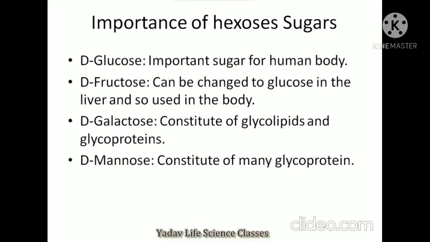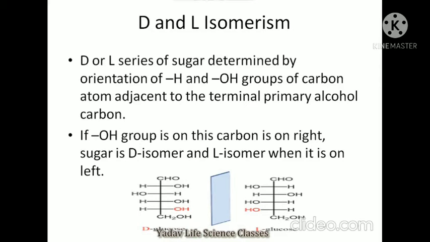Important hexose sugars are D-glucose, which is the most important sugar for human bodies. D-fructose can be changed to glucose in the liver and so used in the body. Next, D-galactose is a constituent of glycolipids and glycoproteins. D-mannose is a constituent of many glycoproteins.